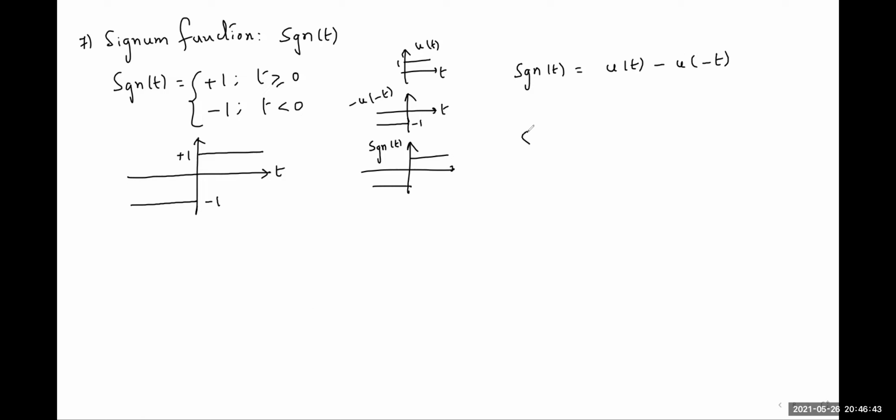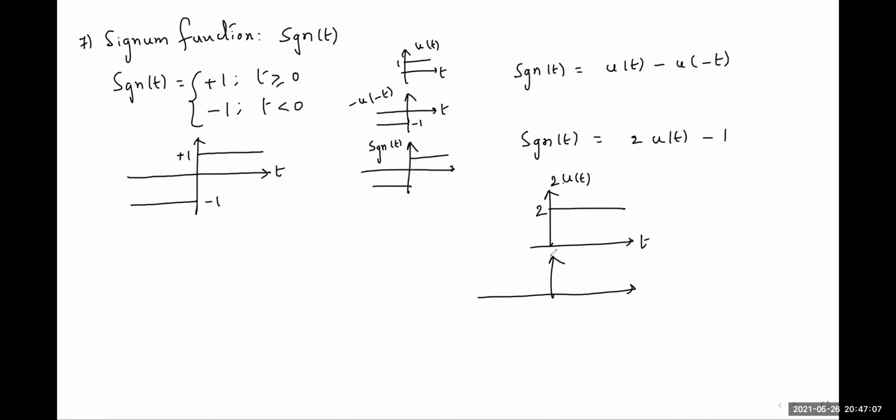Or there is one more expression for the signum function, 2 u of t minus 1. So what we are doing is, for the u of t function, the amplitude we are multiplying with 2, and a DC value 1 here, we are subtracting 1 from the 2 u of t.